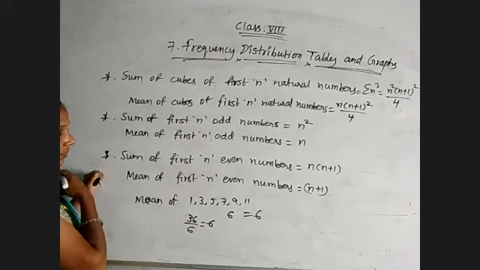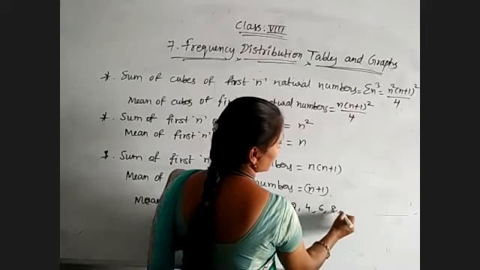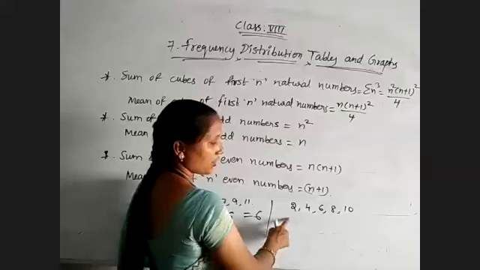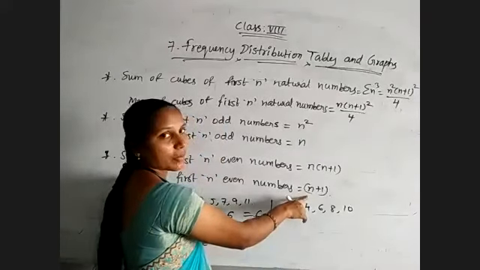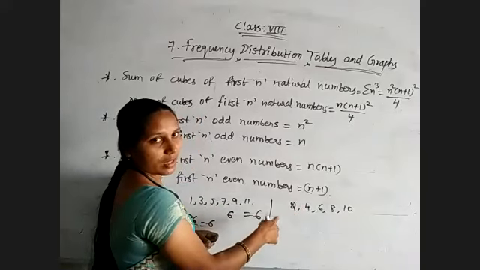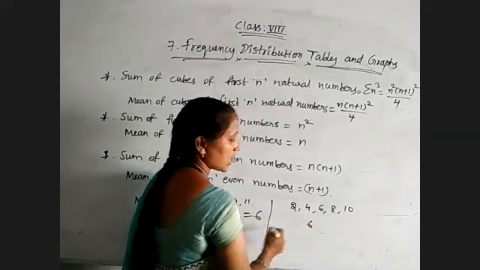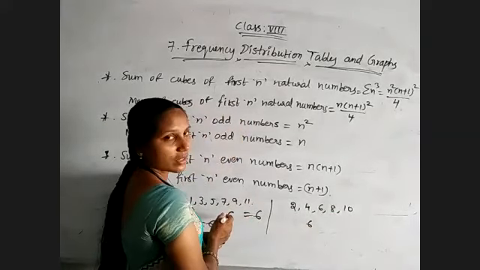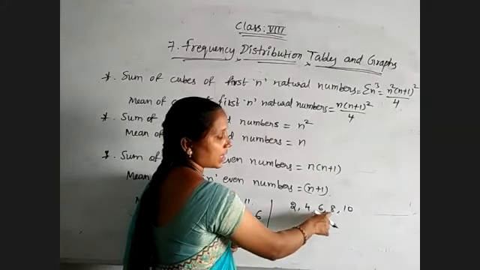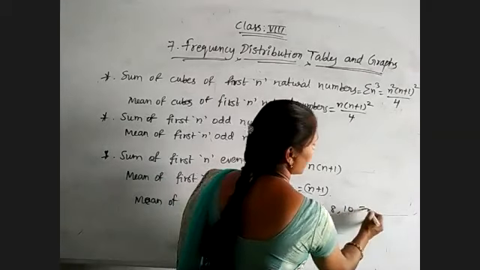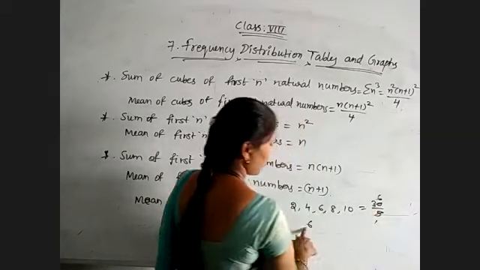Okay. And the same here: 2, 4, 6, 8, 10. Like this, I give 5 even numbers. I want to find the mean of these 5 even numbers. What will I get? According to the formula, n plus 1, where n is the number of observations. 1, 2, 3, 4, 5 observations are there. So 5 plus 1 means 6, I will get the mean. Observe whether it is correct or not. 2 plus 4, 6. 6 plus 6, 12. 12 plus 8, 20. 20 plus 10, 30. So 30 is the sum and the number of observations is 5. So 30 by 5 is 6. Observe the answer.